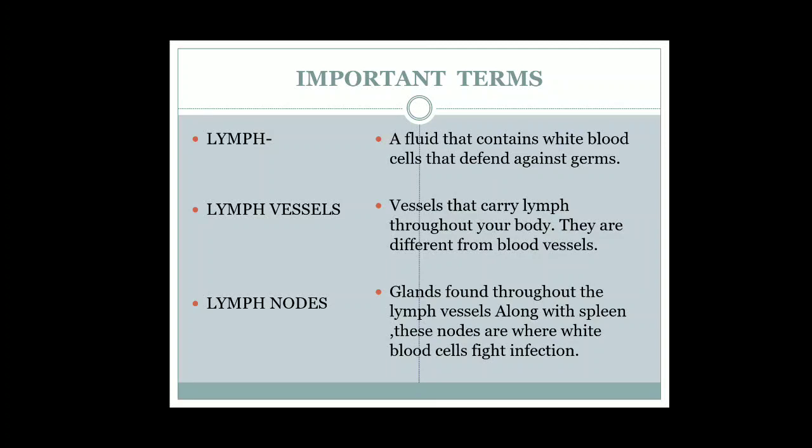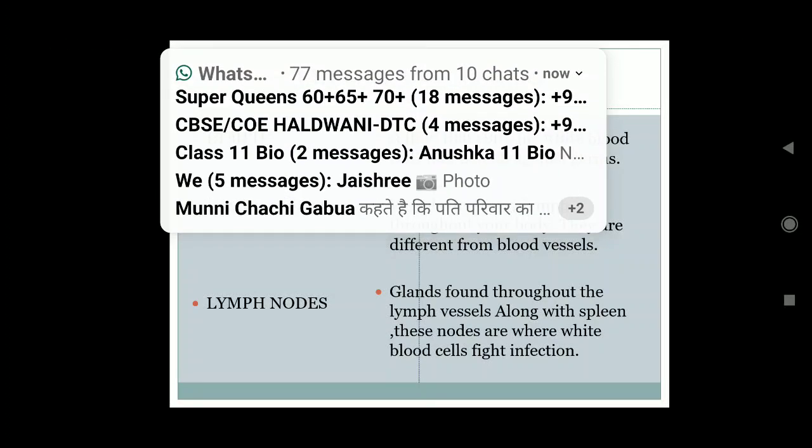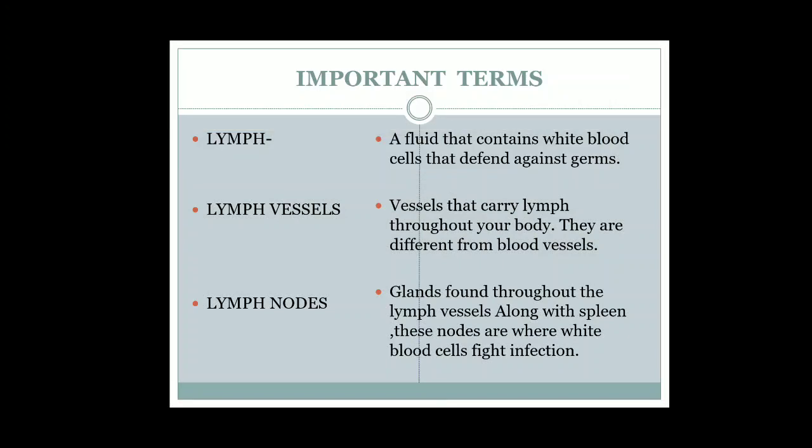And some important terms are, so what is lymph? A fluid that contains white blood cells that defend against germs. Now lymph vessels. What are lymph vessels, children? These are the vessels that carry lymph throughout your body. They are different from blood vessels because these lymph vessels carry the lymph or the interstitial fluid from the body parts to the heart. So it moves only in one direction.